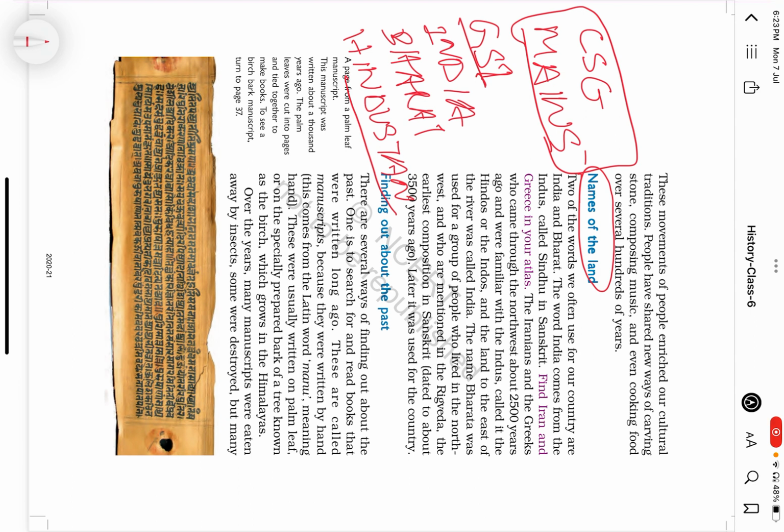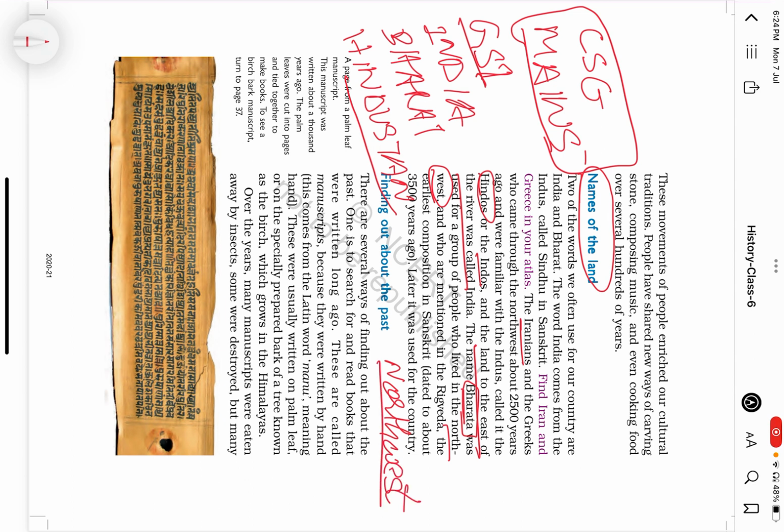Simply see here, earlier the Greeks or the Iranians called the land to the east of the river Indus, Hindus or India. But now India is a political entity with a definite geography. Similarly, the term Bharata was specifically referring to the Northwest.